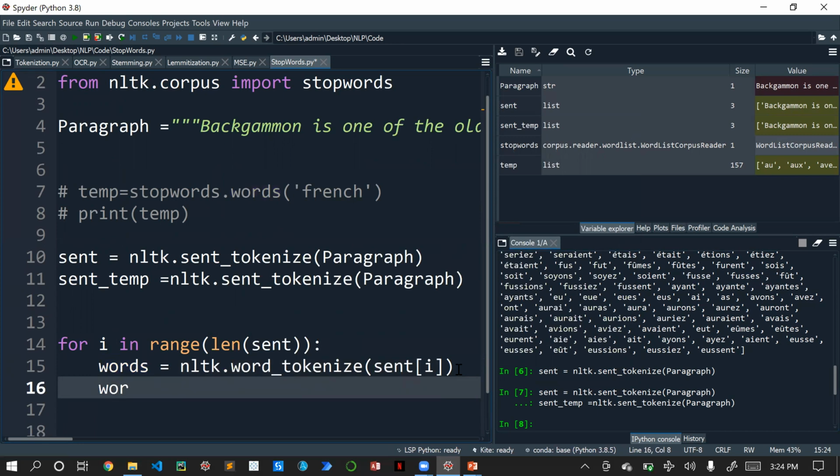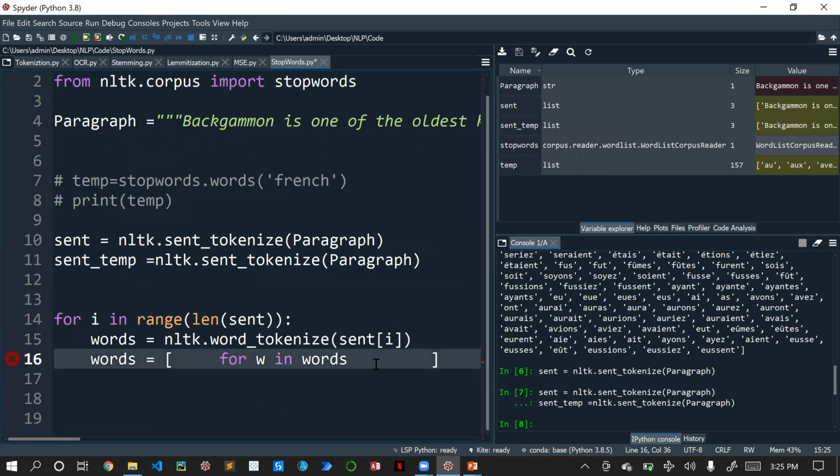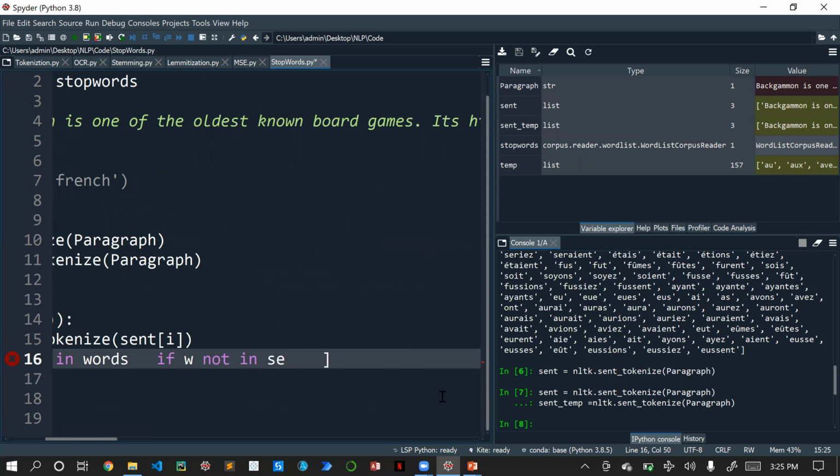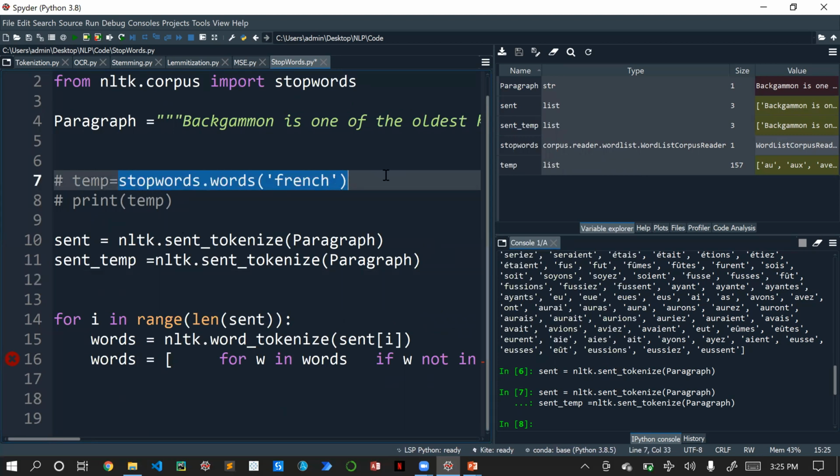Okay, so for that we will be writing a list comprehension for loop. So words equal to, this is a list we are creating, then we will be putting for w in words if w not in set of stop words of English.